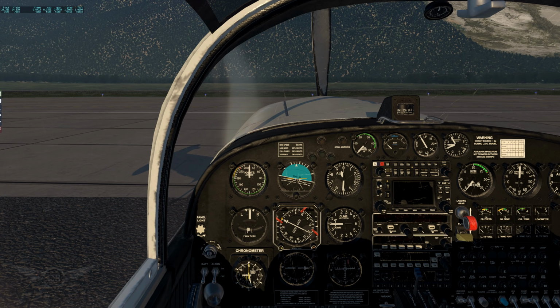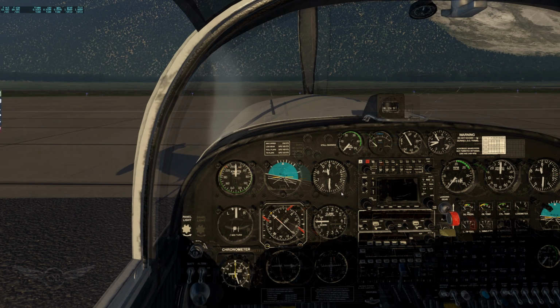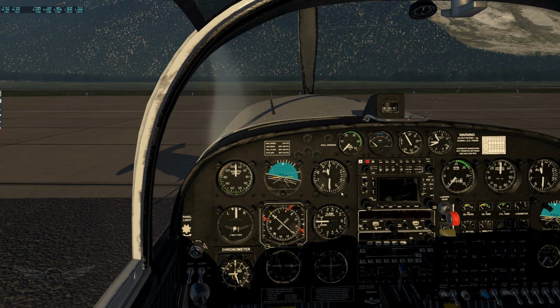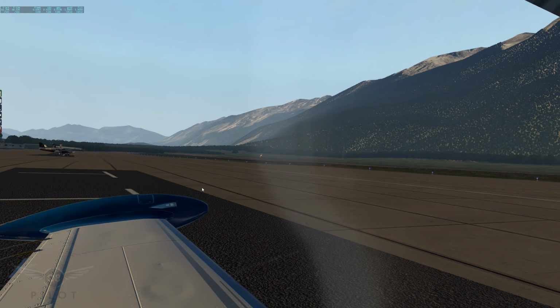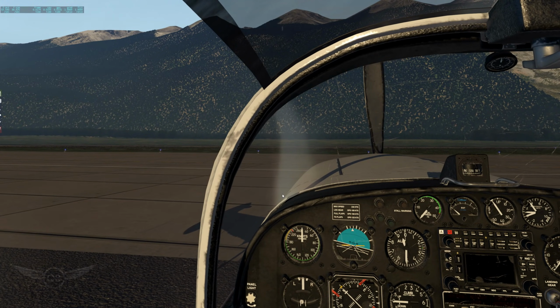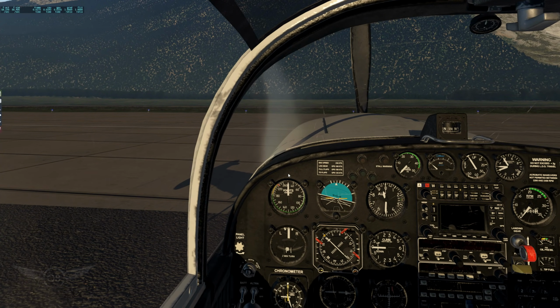What we're going to do now is revert back to Vulkan, and we're going to take the Marchetti for a short flight here around Valdez Airport. X-Plane has loaded again in Vulkan, and just look at those frames. What we're going to do now, we're going to fire up the Marchetti here, and we're going to take it for a short flight. As mentioned in the beginning of the video, I am using SkyMaxx Pro version 4.9.2, one of the early adopters of Vulkan.